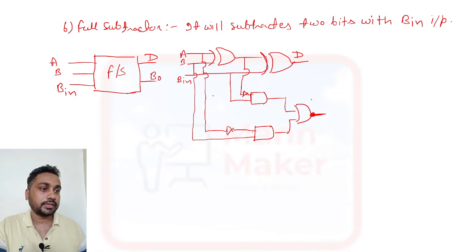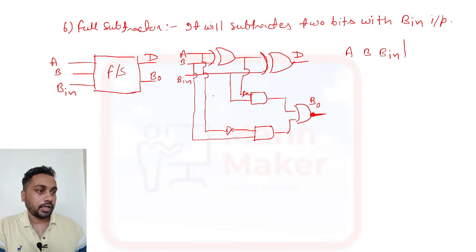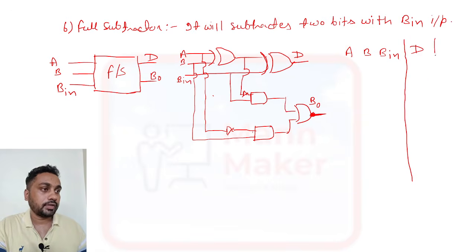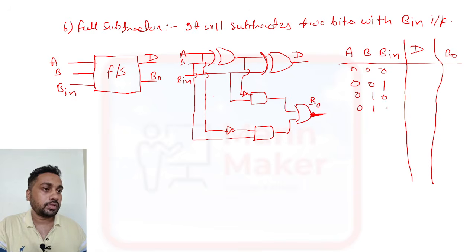This is the difference, and this is the borrow out. Now we'll see the truth table. A, B and borrow in are the inputs, and we have outputs D, that is difference, and one more thing, that is borrow out. So 000, 001, 010, 011, 100, 101, 110 and 111. This is the number.